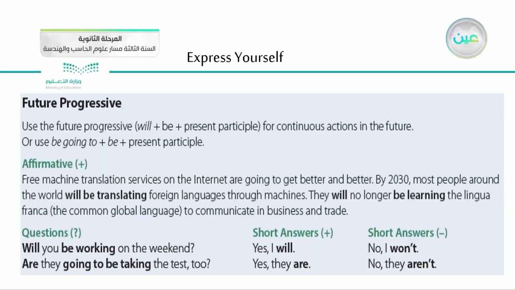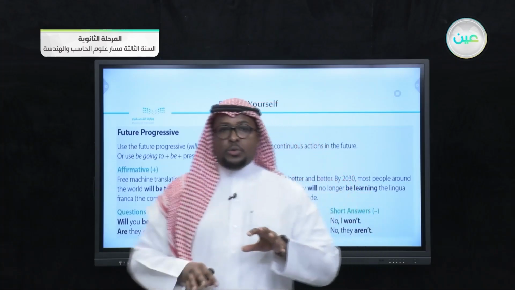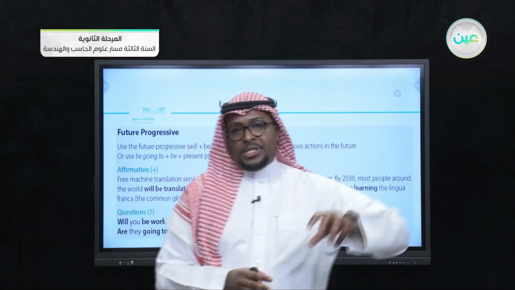So in this part, this is the form of the future progressive, which is will, be, present participle. So we have to have will, which is actually permanent. And here we have be, one of the verbs, for example am, is, are, and then we have the present participle, okay? And we can also use going to plus be and plus present participle. We can use this in different ways, affirmative and negative.